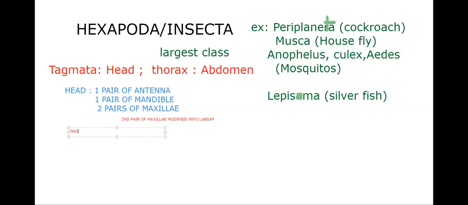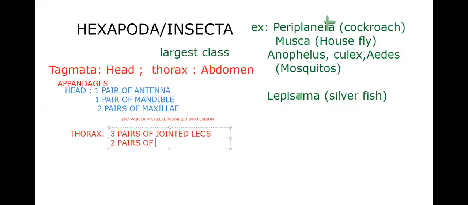The thorax bears three pairs of jointed legs. We're talking about the appendages of the thorax, so let me put the heading appendages. Appendages of thorax: three pairs of jointed legs, and two pairs of wings are present. They are the appendages in the thoracic region.